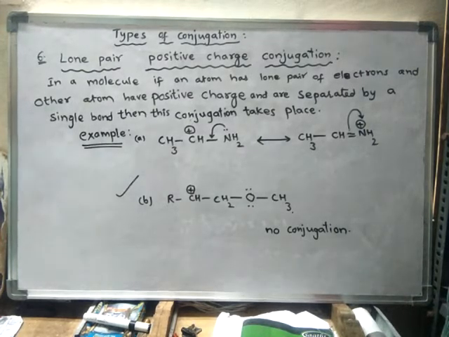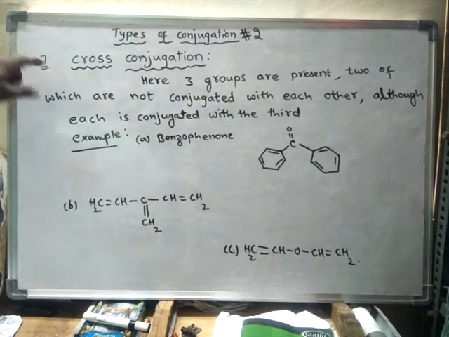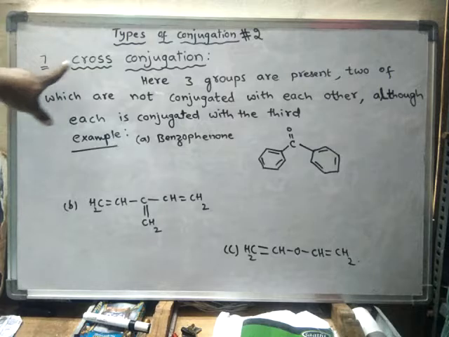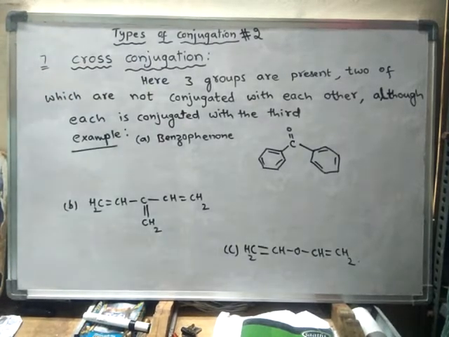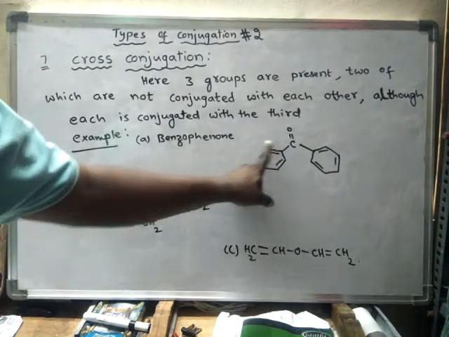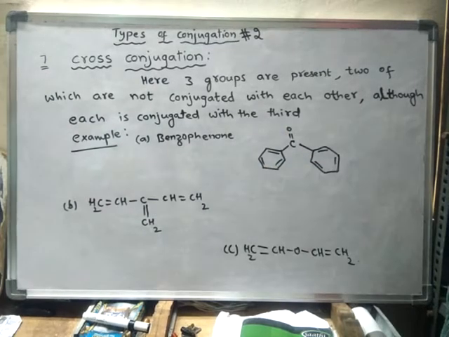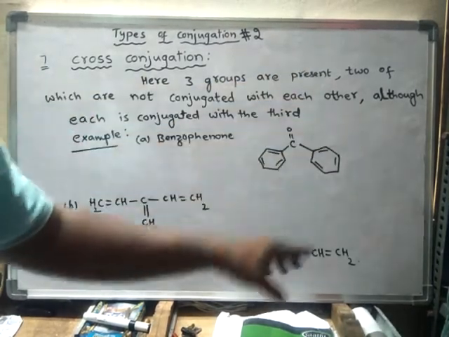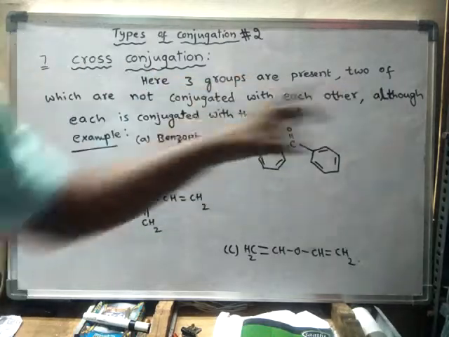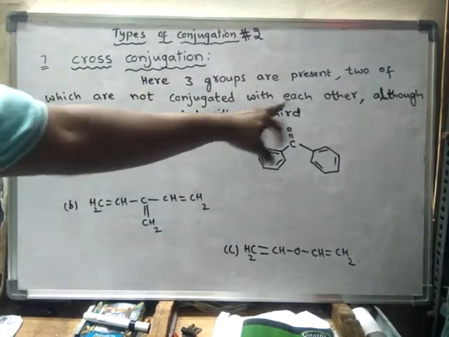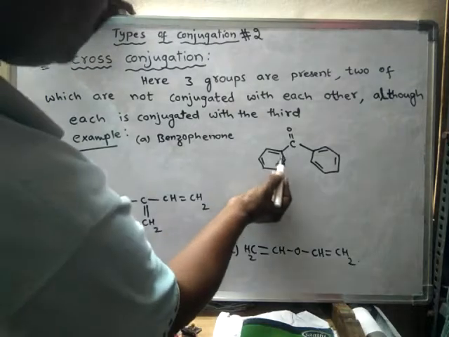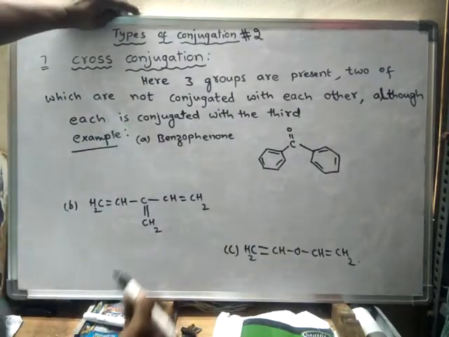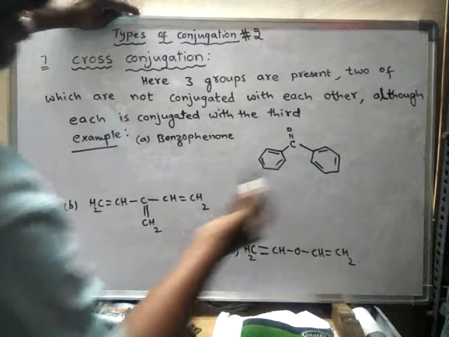Now we will learn the next type of conjugation. The next type, the seventh type of conjugation, is called cross conjugation. In such conjugation, three groups are present. For example, here this is one group, this is another group, and this is another group. Here three groups are present. Out of these three, two of them are not conjugated with each other. For example, if this group is a phenyl group, this is also another phenyl group.